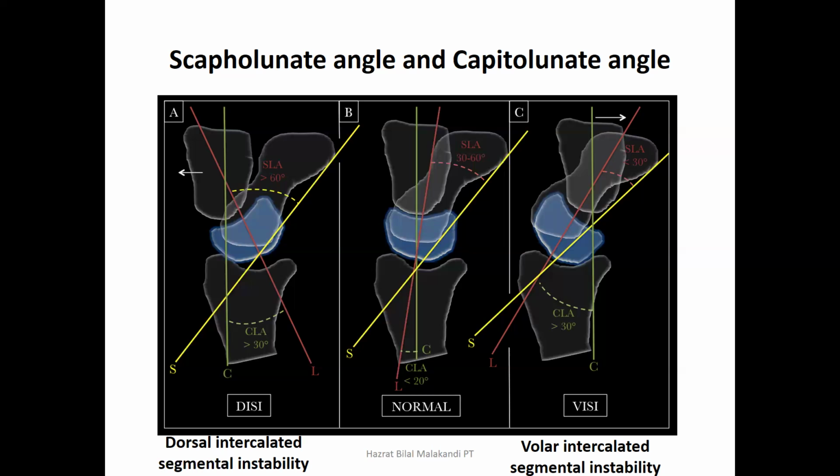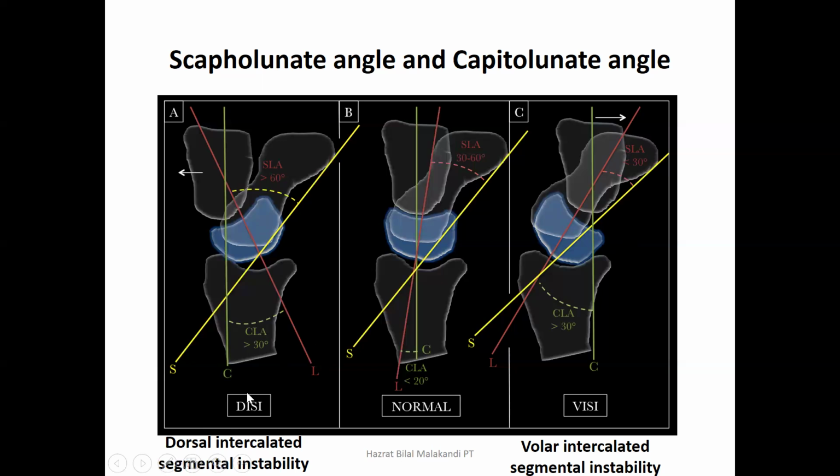So that's why ये जो तीन बोन्स हैं, scaphoid, lunate और triquetrum, these are also known as the intercalated bones. तो यहाँ पे this is the dorsal side, posterior, this is the ventral side. So if the lunate tilts towards the dorsal side, that will be called the dorsal intercalated segmental instability. And if the lunate tilts polarly, towards the palmar side, here we can see this is tilted to the anterior side, so that will be called the VISI or the volar intercalated segmental instability, while this will be known as the DISI.